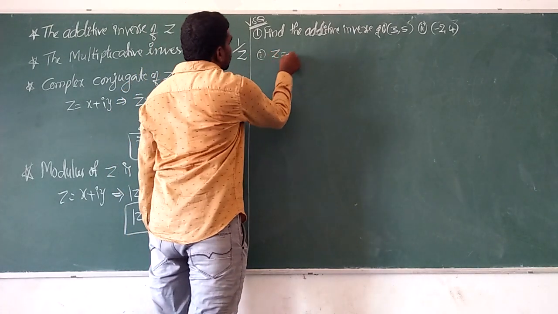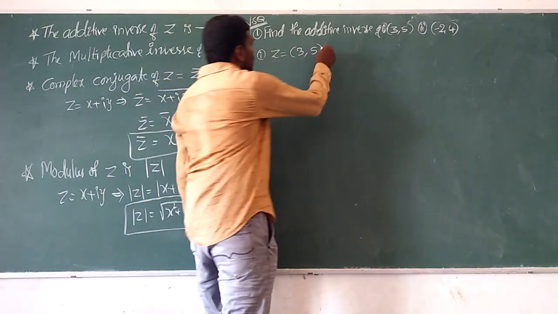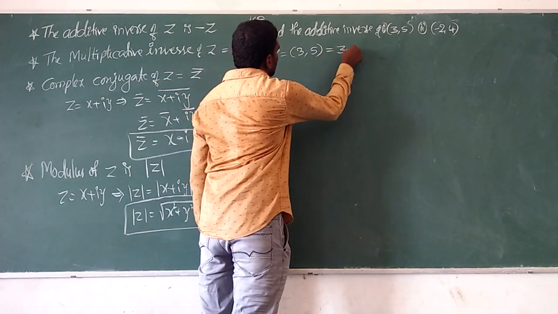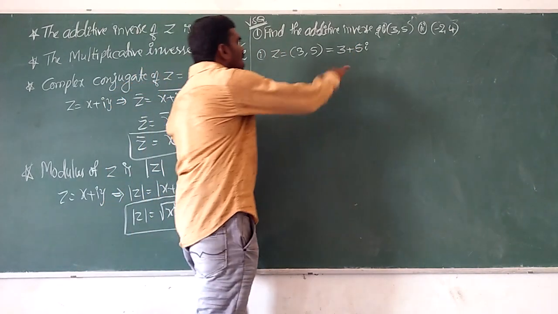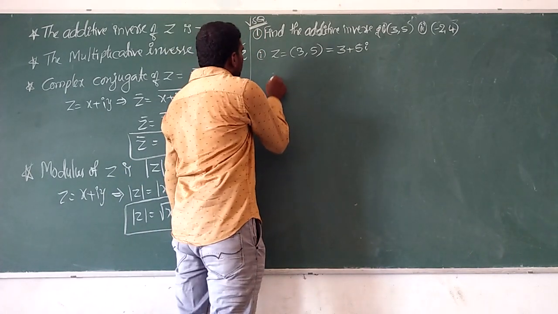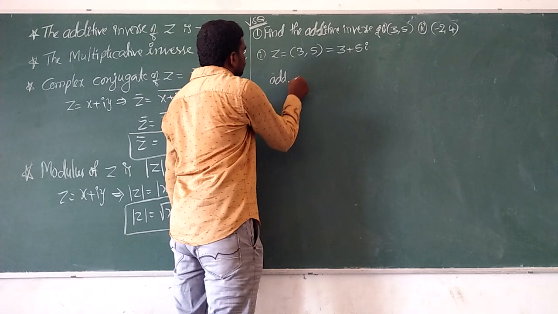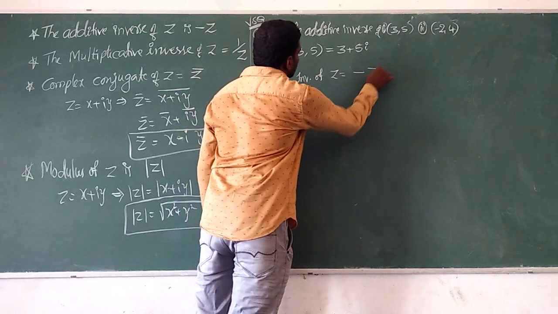In this first question, let us take z equal to the ordered pair 3, 5, which can be written as 3 plus 5i. So the additive inverse of z is called minus z.